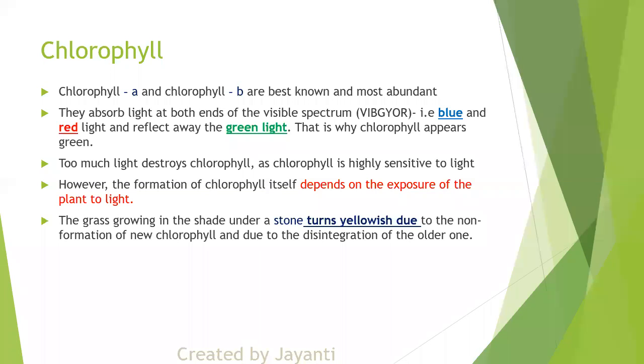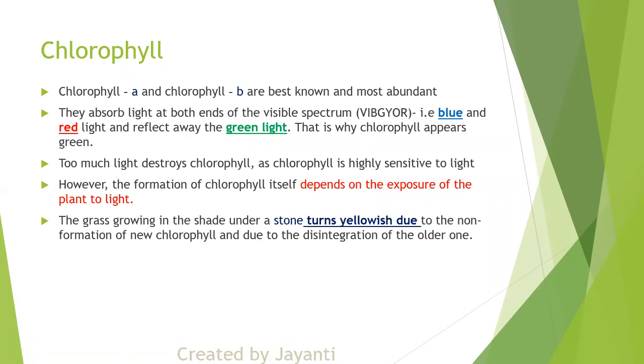Now too much light destroys chlorophyll, it is very highly sensitive. But if you don't have light, then there is another issue. It will turn yellow. So the grass growing in the shade under a stone turns yellowish due to the non-formation of new chlorophyll and due to the disintegration of the older one. So basically chlorophyll is getting utilized in preparing the food. After that, if it doesn't receive sunlight, the chlorophyll is absent.